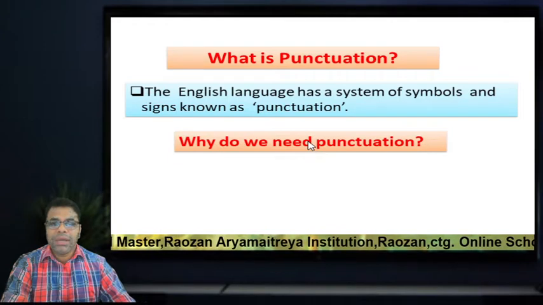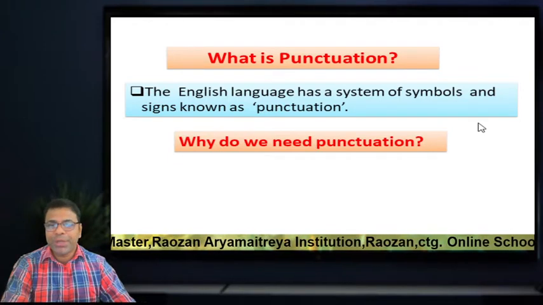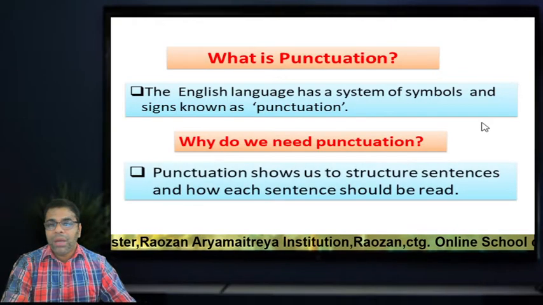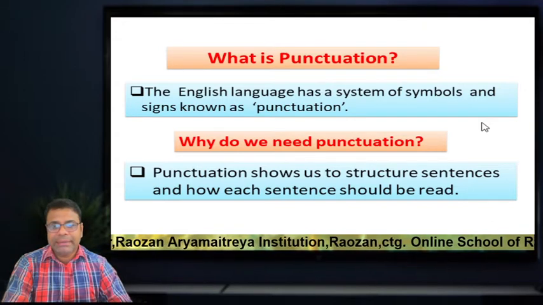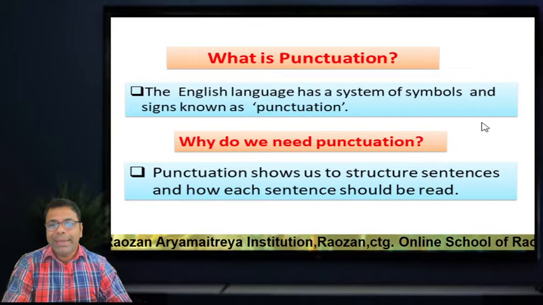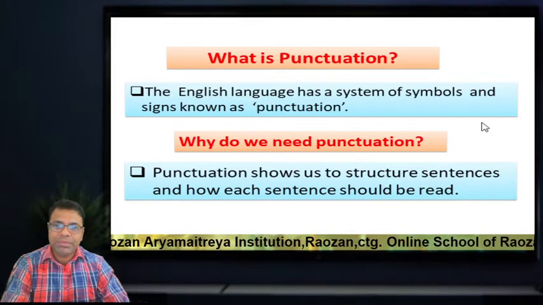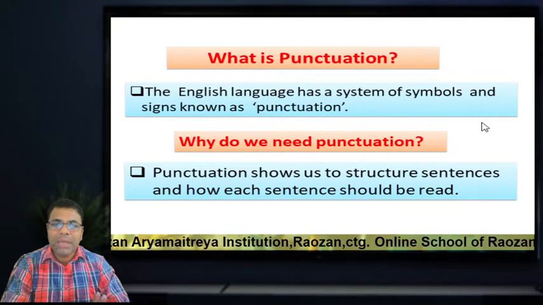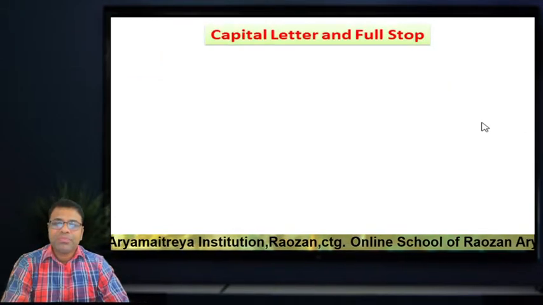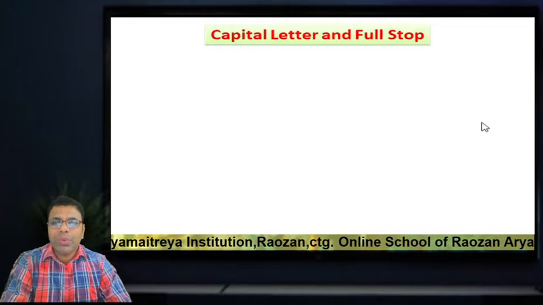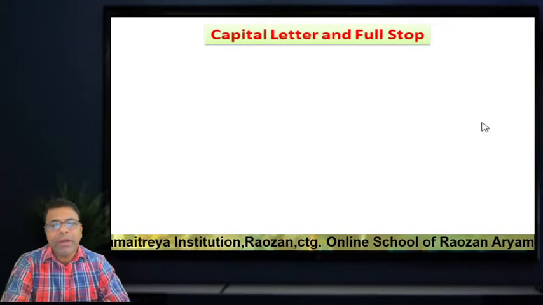And why do we need punctuation? Punctuation shows us how to structure sentences and how each sentence should be read. That's why we must know about punctuation, dear students.